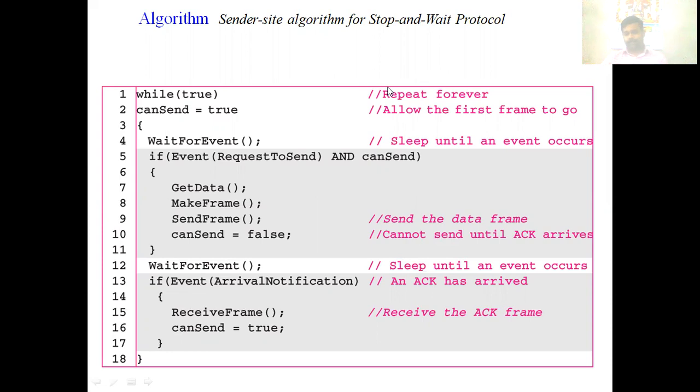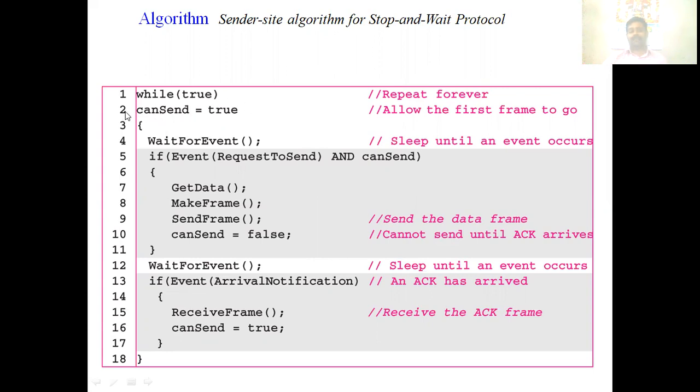After sending one frame, the sender has to wait till the acknowledgement is coming. After receiving the acknowledgement only, it has to send the next frame. So we are using a special variable called can send.